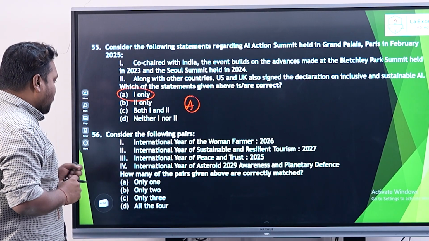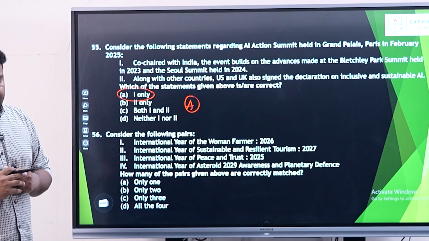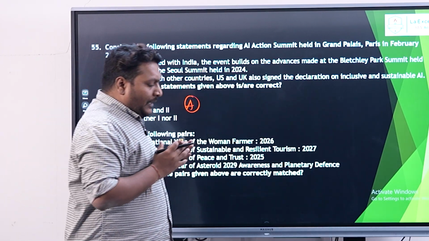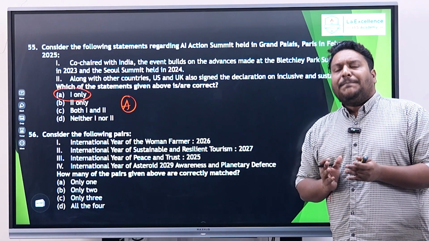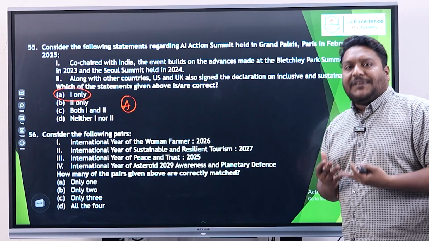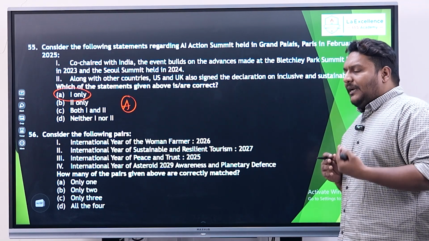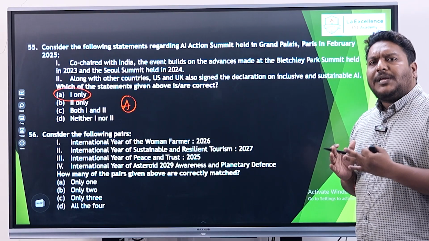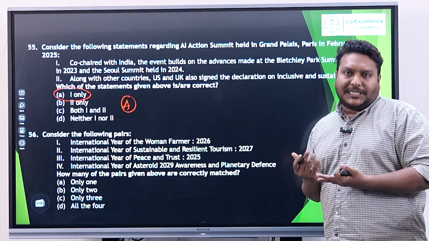Going further to the next question, number 56. It is talking about various international years. The United Nations General Assembly generally comes up with some of the key aspects with respect to international years. The major purpose is to encourage awareness about some of these aspects. For example, earlier we have seen the International Year for Millets, which was basically to promote greater recognition of millets and such things.